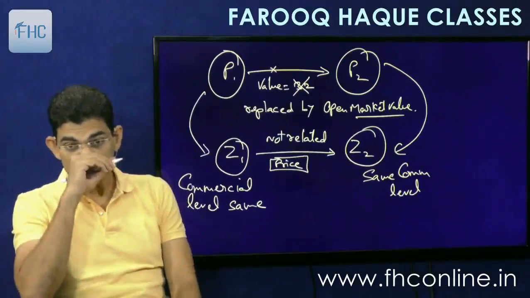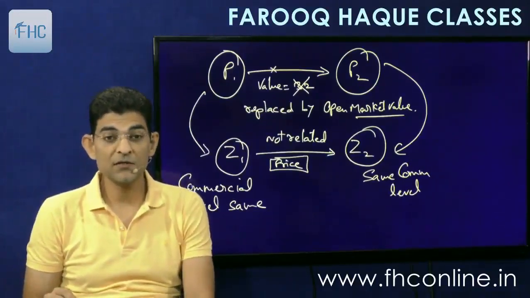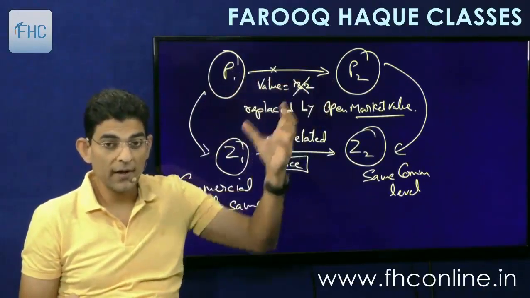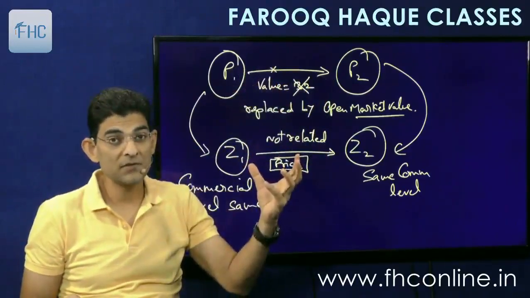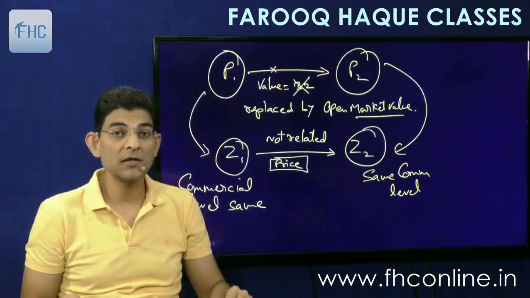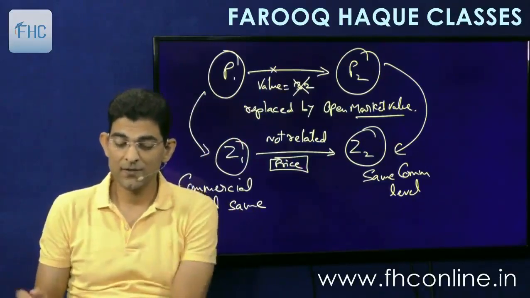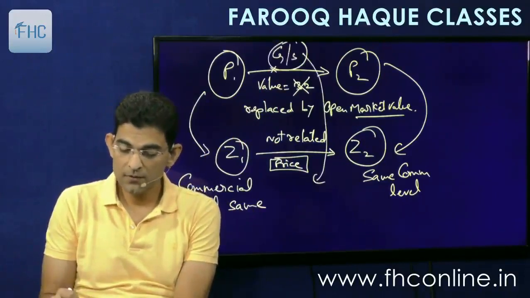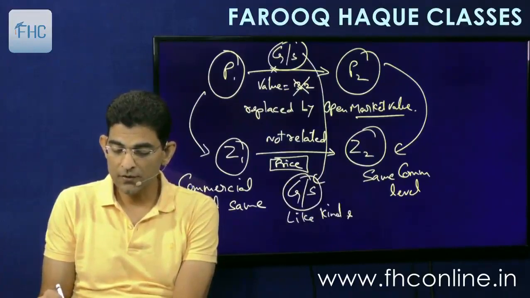Okay, and the goods should be of the same quality, like kind and quality. So the goods that have been sold here and the goods that are being sold here should be comparable goods or comparable service and not something drastically different. So the goods or service here should be goods or service of like kind and quality.